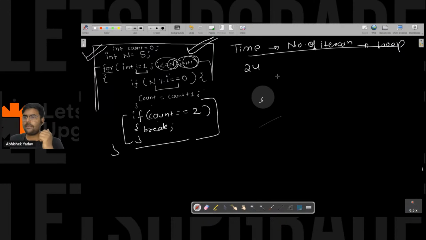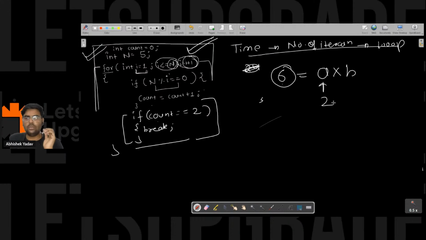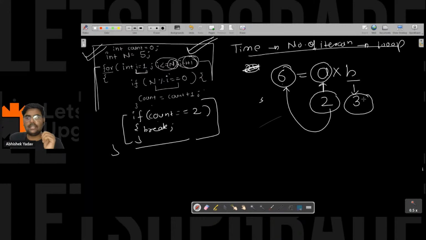Let's take the number as 6. If you know that 6 will be made from a into b, and you know the value of a is 2, then you can easily calculate the value of b, that is, the value of b is 3. So if you know a is a factor of 6, you can easily calculate the next factor.